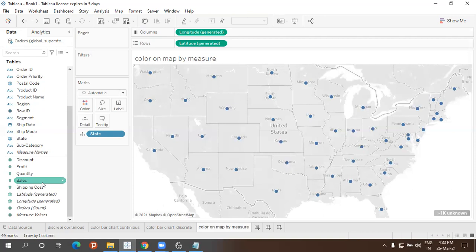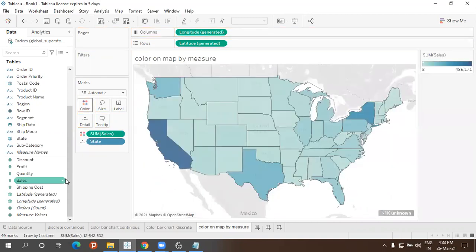Sir, different solid colors. When I take something from measures and drag and drop it into colors, I'm getting different solid colors. Means gradient or different? Let's see. Sir, this is a gradient color. Then why did you give that answer? You thought this is a different color? Sir, it's in gradient.